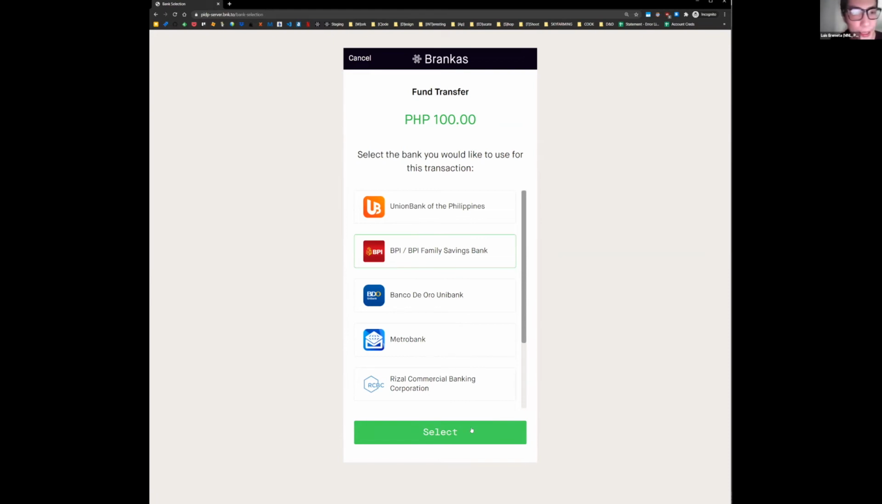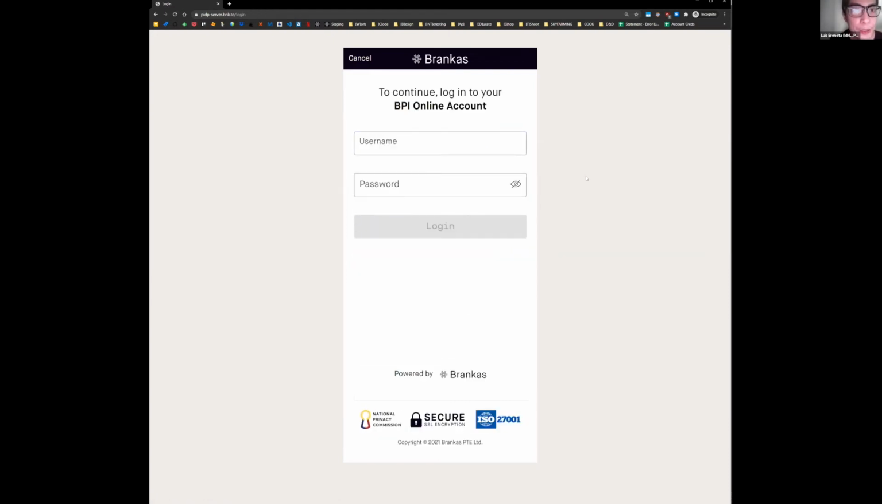So here I'm just going to hit select, and I'm going to be prompted by our service to submit my username and password for my online banking account with this particular bank. A couple of things to note here: we take every precaution to ensure that this environment is secure for the end user, and that all information being exchanged over this service is directly exchanged between the end user and the bank that they have selected. There's no third party in the middle other than Brank.as, which is just forwarding that information to the bank, essentially invoking the authentication endpoint of the bank.